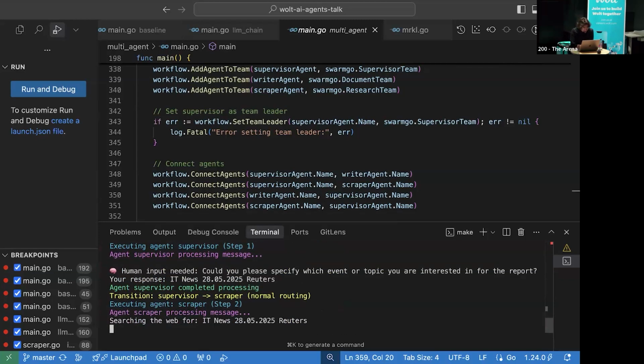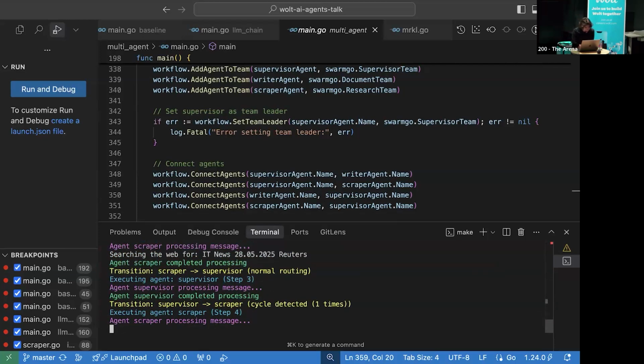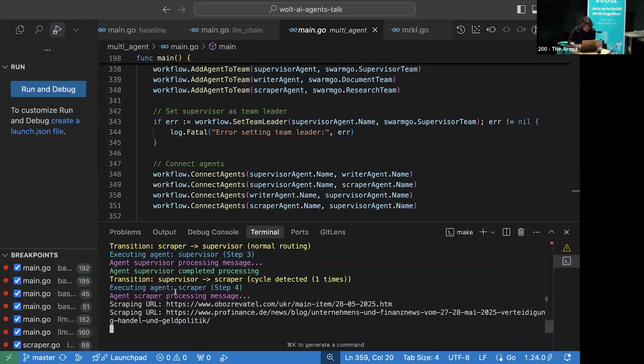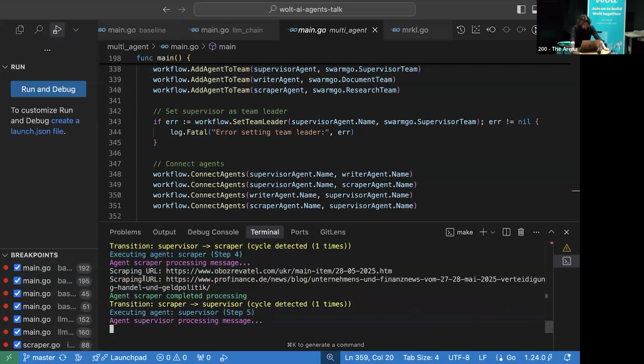Again, it goes to scraping, it's searching the web, and what we expected is that it's going to go back to the supervisor, and the supervisor is going to tell the scraper to scrape this URL. So yes, it's scraping, definitely not routers. I think DuckDuckGo doesn't work that well. But let's see. It's actually something in German. So now I'm very curious what output we're going to get from German news. Yeah, and it's processing, and I'm not even sure that you can scrape this website.